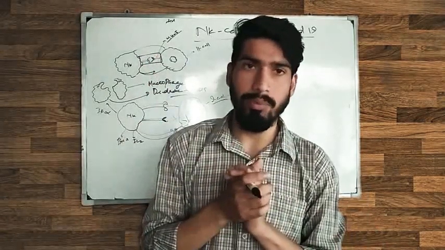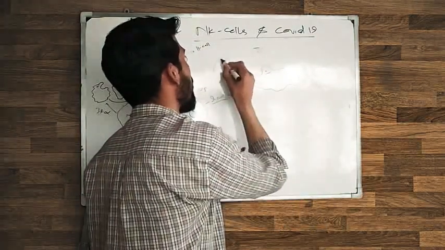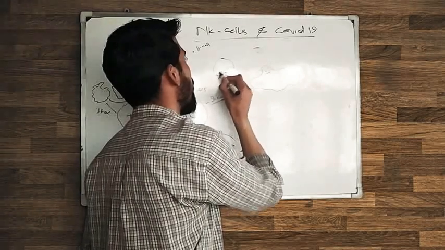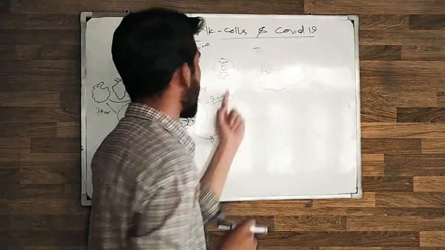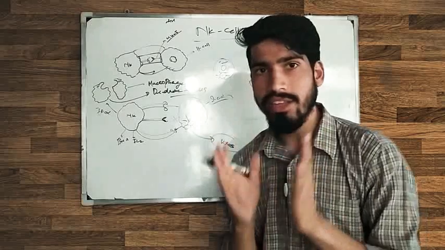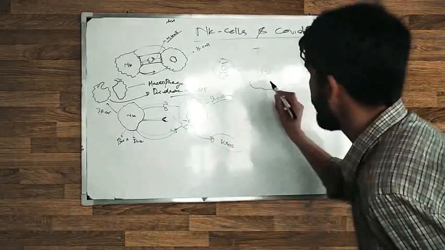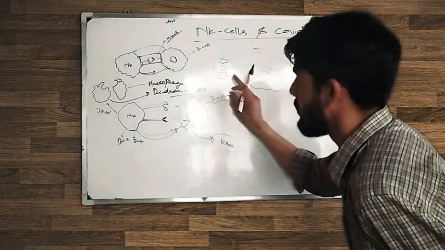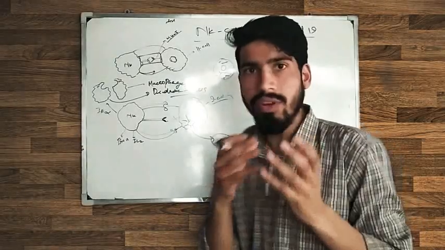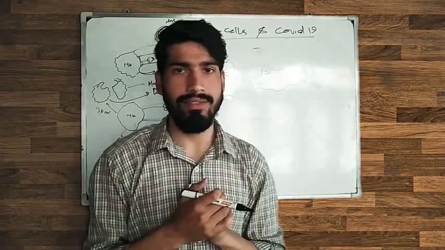In this case, for example, there is a cell, but the cell is infected. But here the NK cell is lazy, it's exhausted. In this case, it cannot judge whether the cell is infected or not, because it's not working properly itself. So how can it judge whether the other cell is correct or not?